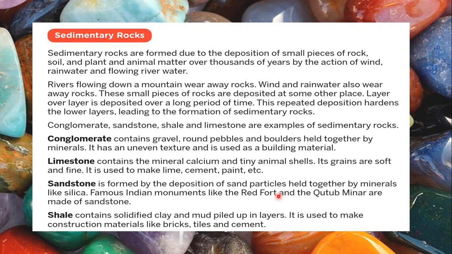What do they do? They take mango pulp and they take a huge tray. They first put one layer of the mango pulp. When that dries, they put another layer of mango pulp on it, and then again it dries. Then they put a third layer. Like that they make it in layers in the tray, and then they ultimately take out the whole layers and they cut it into pieces and pack it and sell it. So since it was made in layers, it will open also in layers. So similarly, since the limestone, sandstone and shale are formed in layers, these rocks show layers and they break up also in layers. I'll show you the examples right now.